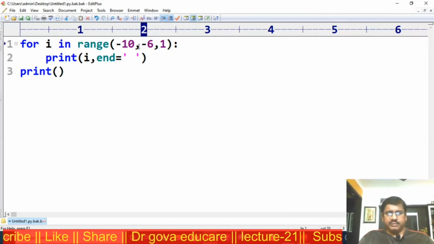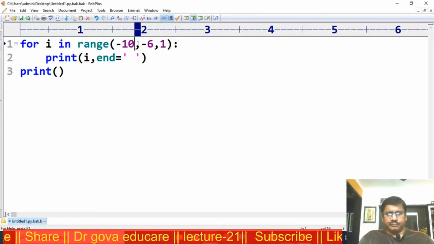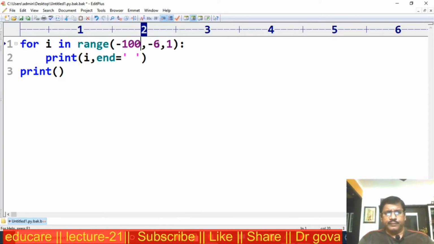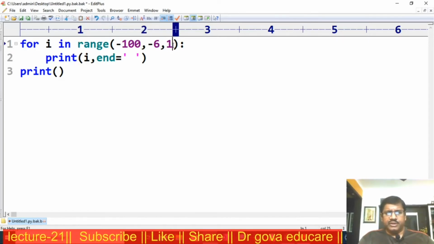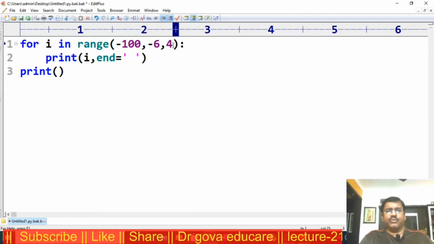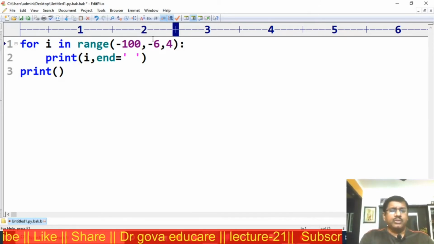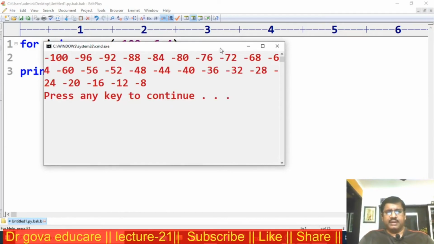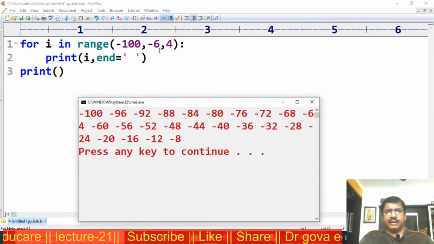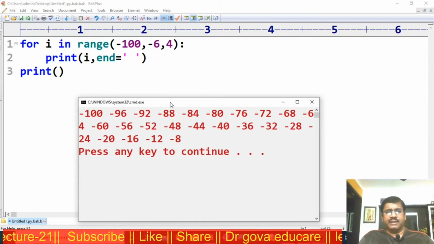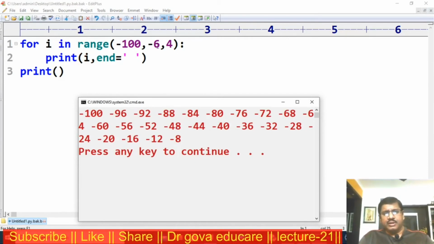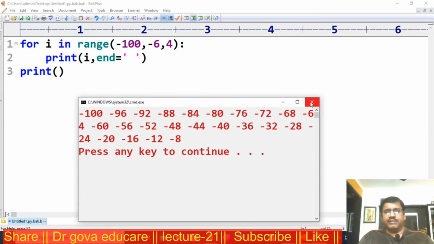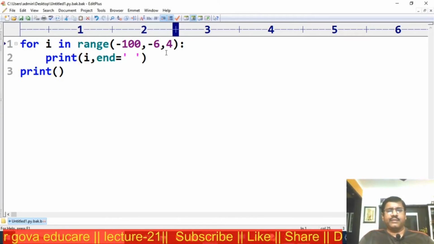Now assuming minus 100, the step size is some 4. Now assuming minus 100 to minus 8, next value is minus 7. This is the way for printing different values.